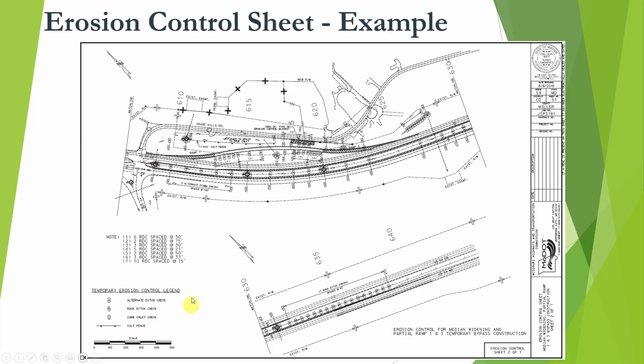You also see a temporary erosion control legend down here. Usually the legends will contain just exactly what they're going to use on the project. So we got a silt fence, alternate ditch check, rock ditch check, and a curb inlet check. So we got those that they're using in this, and you can see the little symbols in this sheet. Okay, so this is a good one. You can also see the right of way. You'll see stationing. It's got a lot of information here.